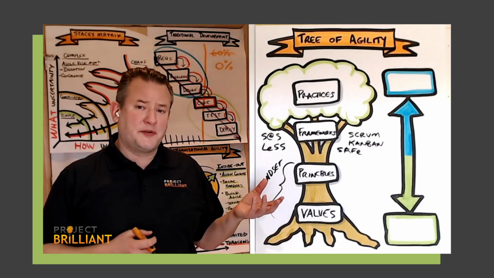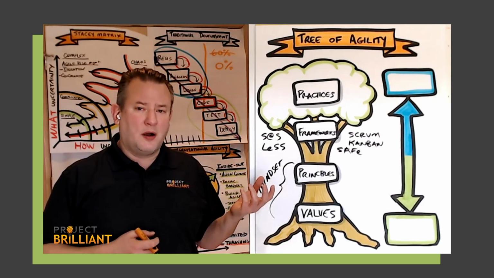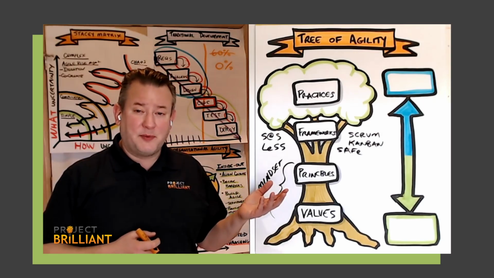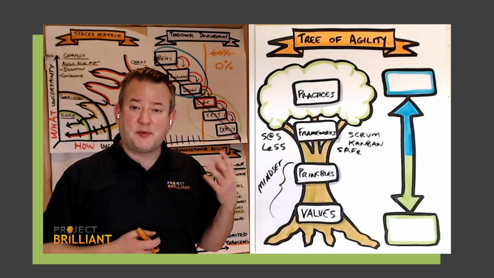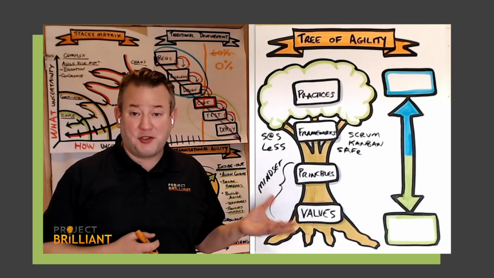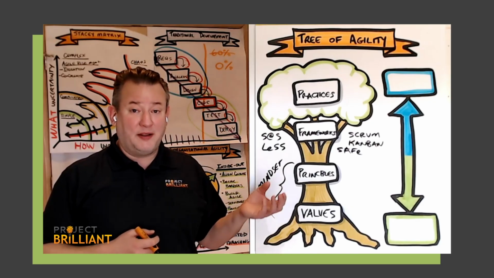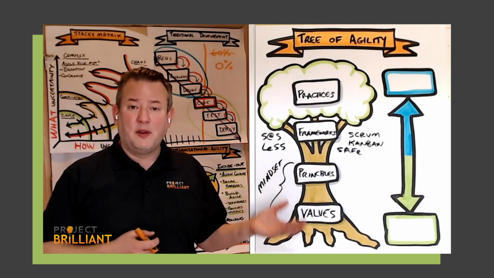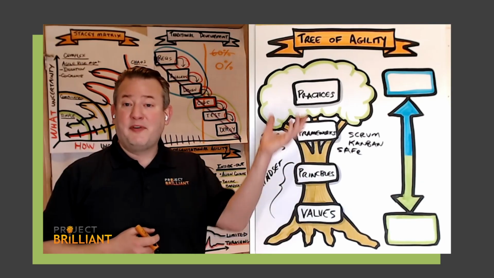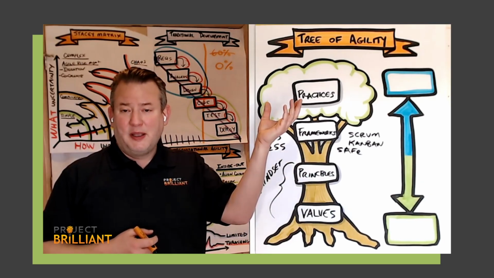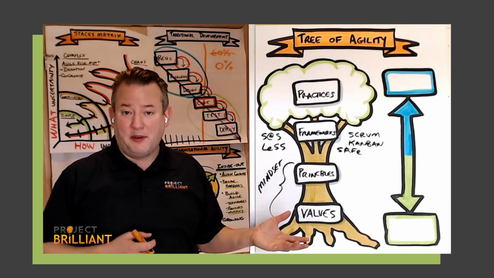And where we want to start, of course, is starting to identify where our company is headed in this agile transformation. What are our values and principles? How do these relate to the agile values and principles, and do they match up? So if they match up, great, let's continue down this path. Then we can figure out what frameworks make sense for us, and then figure out what practices will make sense for us. But it all comes down to the why, which is down here in the bottom.